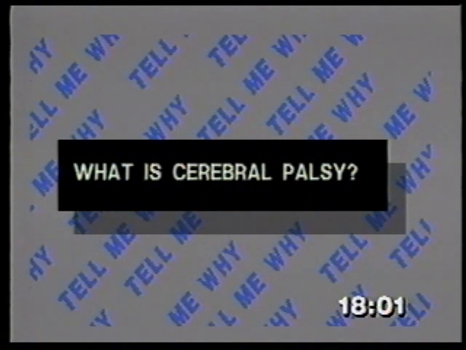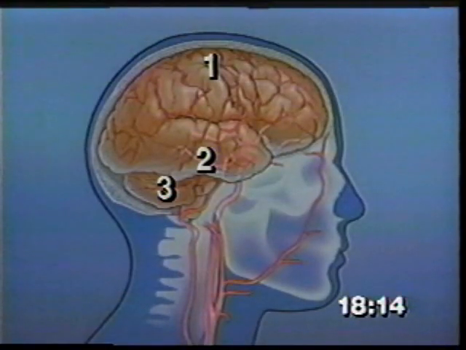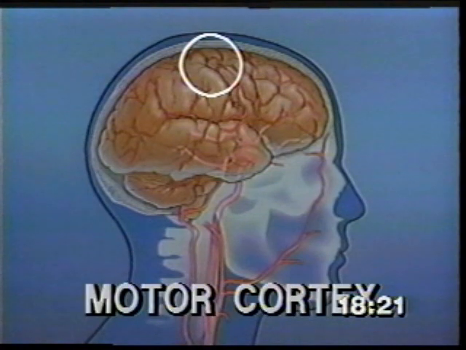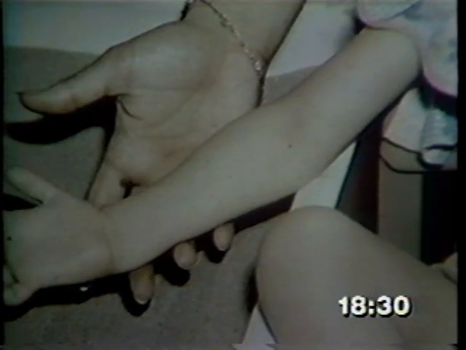What is cerebral palsy? Cerebral palsy is a condition in which the patient has little or no control over the movement of his muscles. It happens when one of the three main areas of the brain that control muscular activity is damaged. One such area is called the motor cortex. This is where all movements that are planned and controllable start. When it is damaged, there is a stiffness to the muscles.